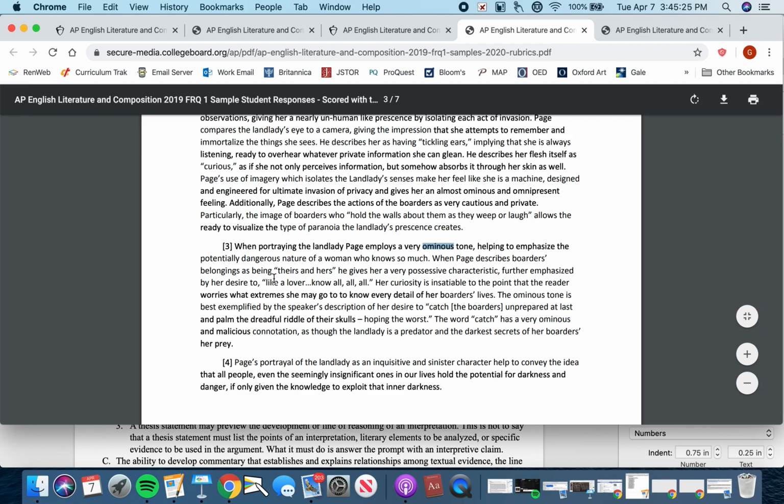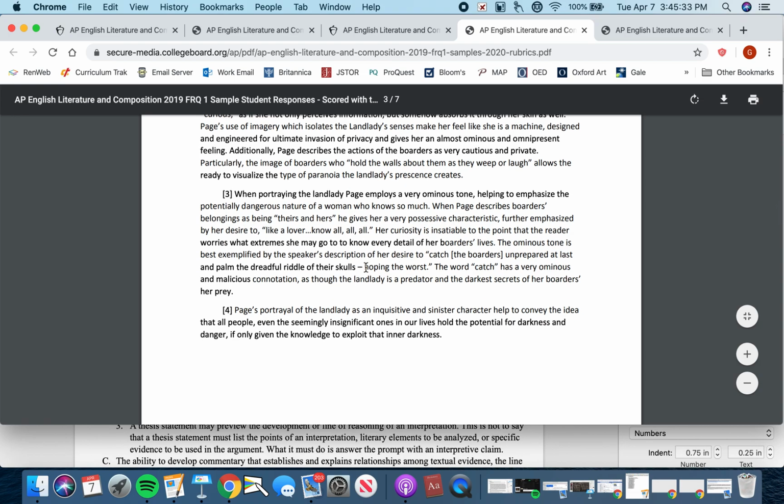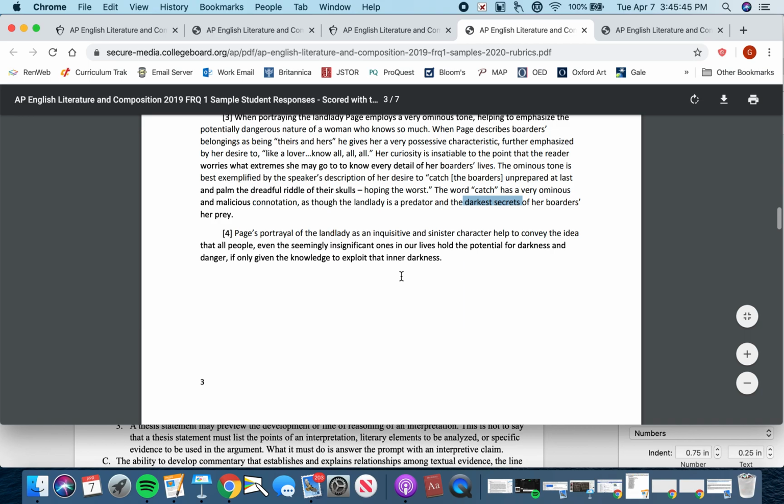Then the student supports that interpretive assertion with actual textual evidence, and also explains the significance of that evidence, speaking about malicious connotation, portraying the landlady as perhaps a predator, and pursuing the dark secrets of her boarders as her prey.